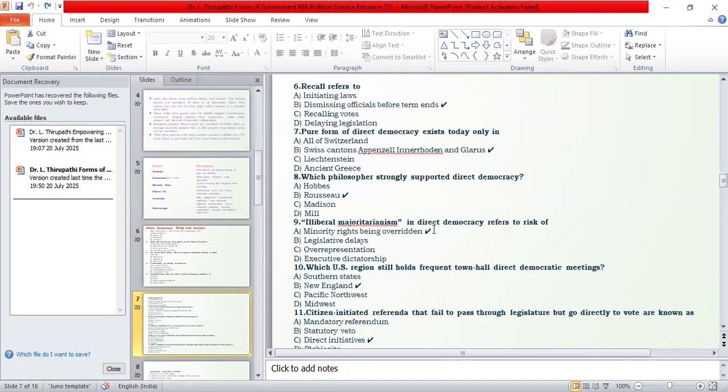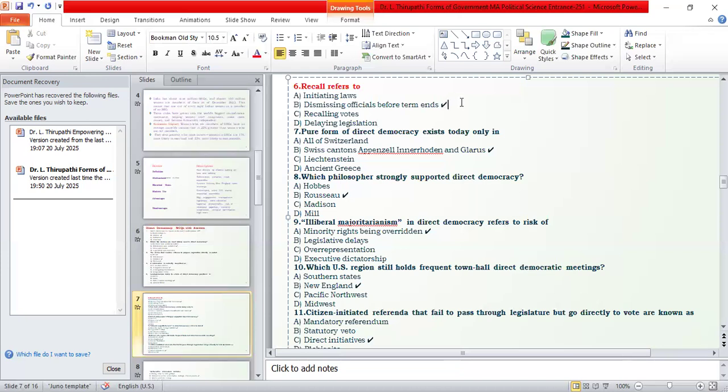And recall refers to what? The questions may come here. Recall refers to dismissing an official before the term ends. That means before the term comes to an end, the recall may dismiss that particular official.